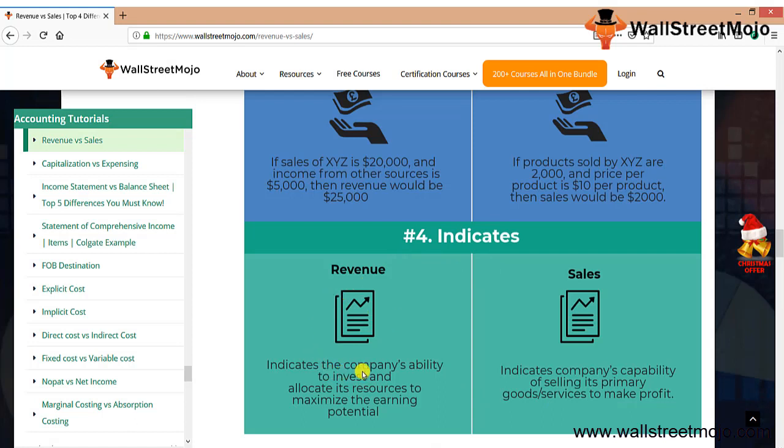Now, what exactly does it indicate? See, revenue basically indicates the company's ability to invest, to allocate its resources, and maximize earning potential. So those are some of the reasons where revenue can be used. But sales indicates the company's capability of selling its primary goods and services, its operational goods and services, the main key reason for which the business is running: to make profit.